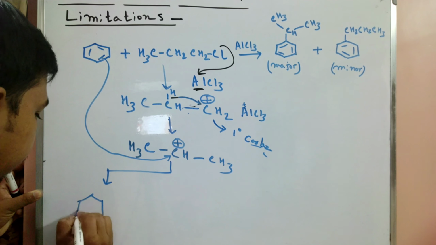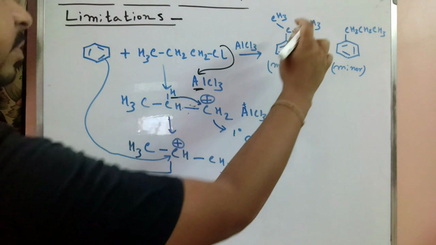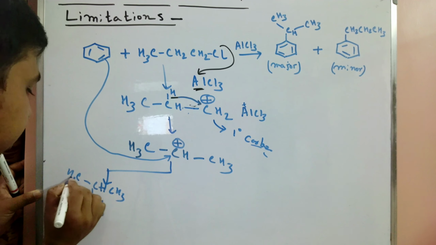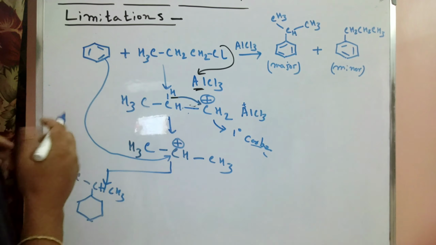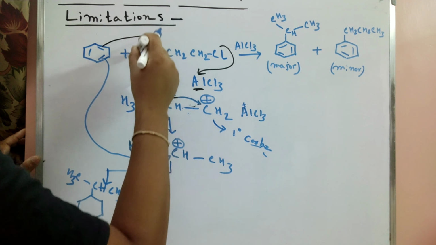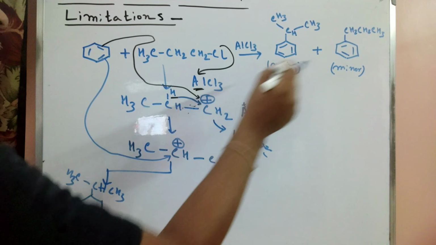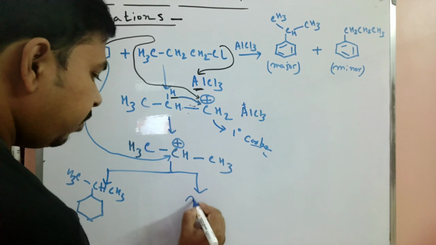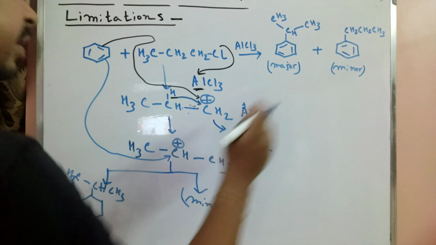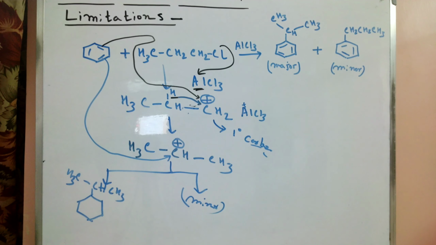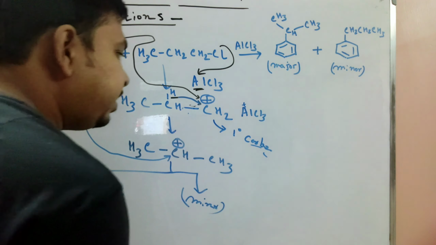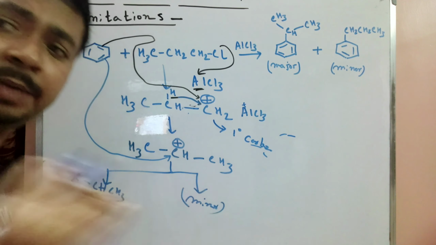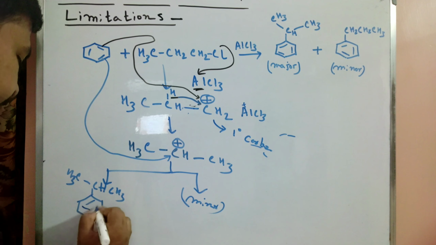So we get a major amount of this rearrangement product, with CH3 and CH3, but here with less attack, this product also forms as a minor amount product. This product is formed when the attack goes that way. So we can say this rearrangement is possible, and that is the limitation. We get the rearrangement product.